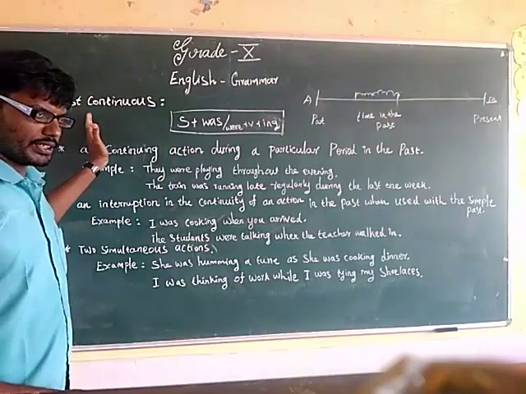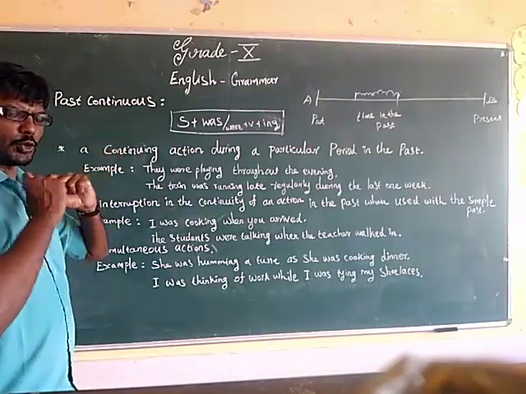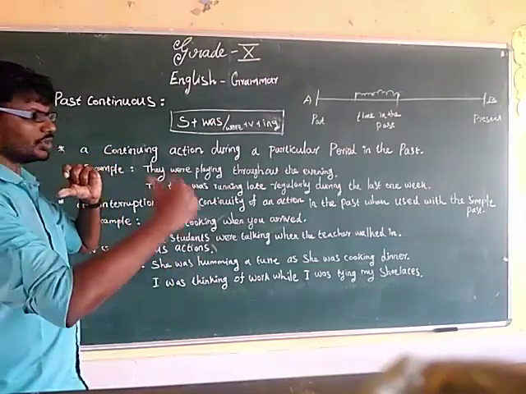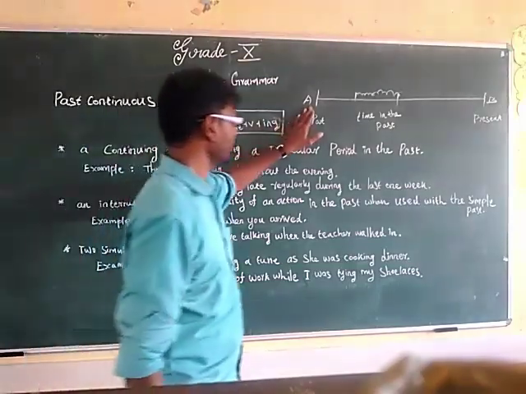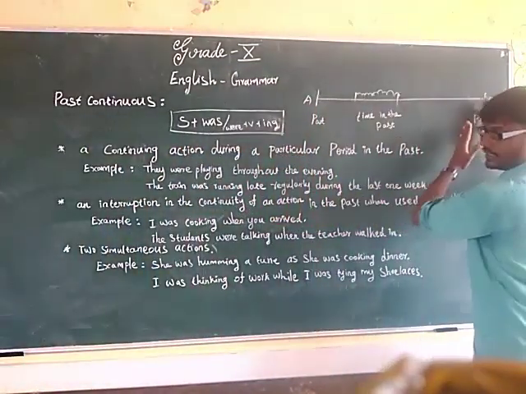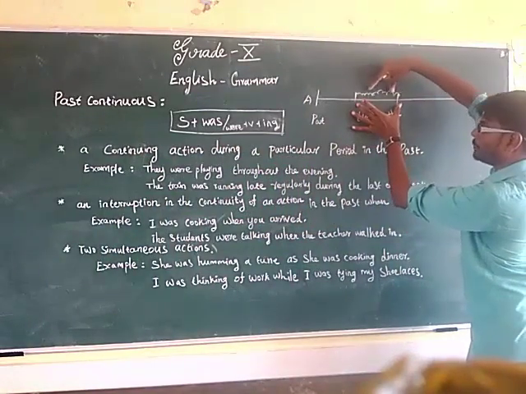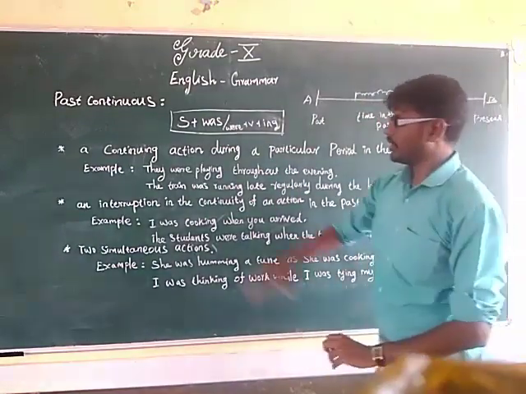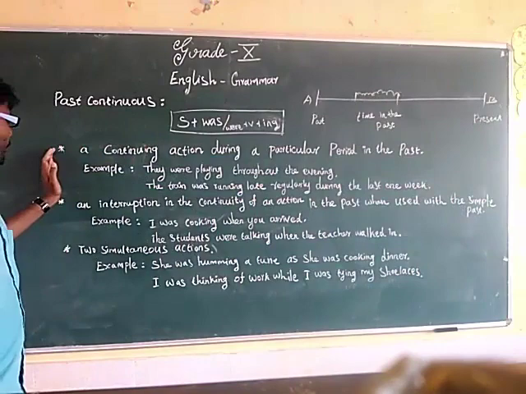What is past continuous tense? Action started in the past and it was going on over the period of time. Those actions are to be referred by using past continuous tense. For example, this is past, present, action was going on for some long period of time. Those actions are to be mentioned in past continuous tense. Okay, let us understand. Next one.